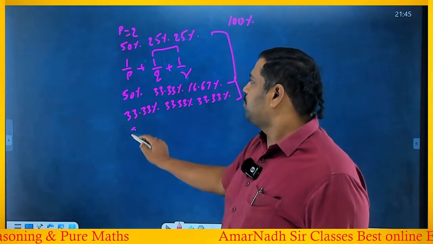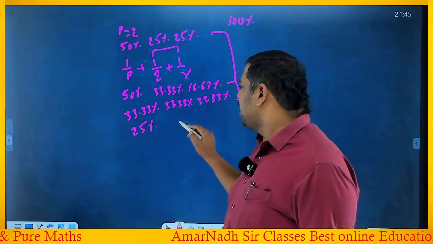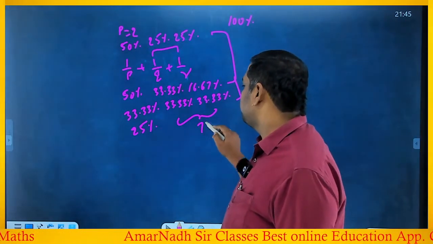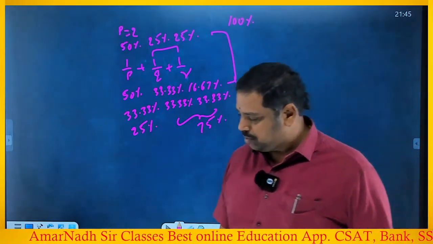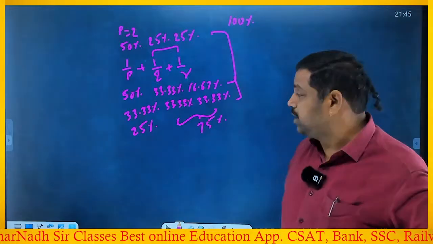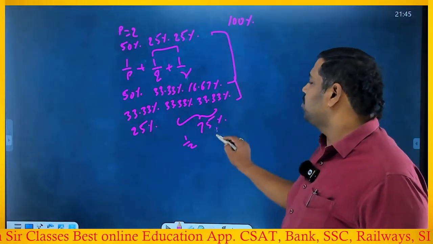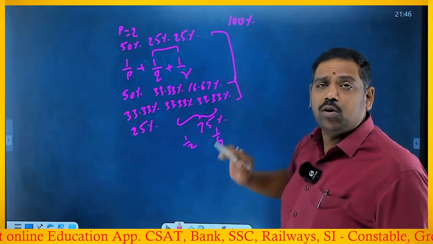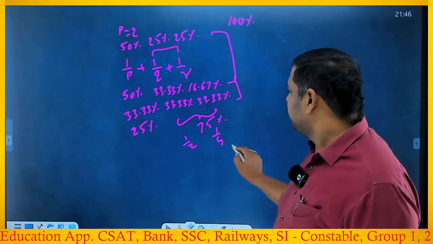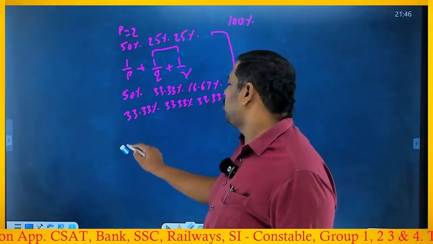Now if I go for 1 by 4, 25%, the remaining two sum should be how much? 75%. You will get 75% in multiple ways, like 50% plus 25%. But the problem is, 50% is 1 by 2 and 25% is 1 by 4, which is the same already you counted: 1 by 2, 1 by 4, 1 by 4. Right or wrong? That's why don't go for it again. So 25% is not a possibility.